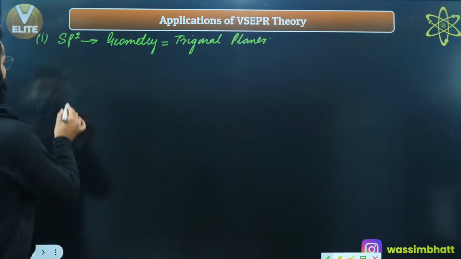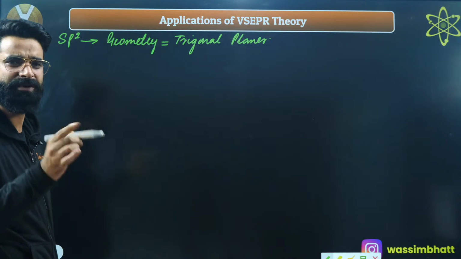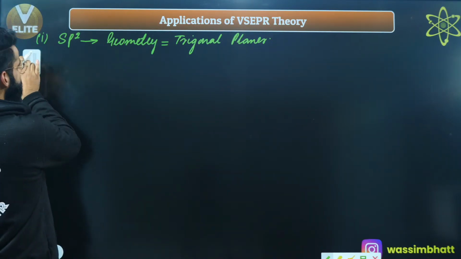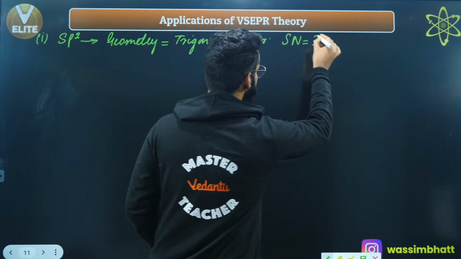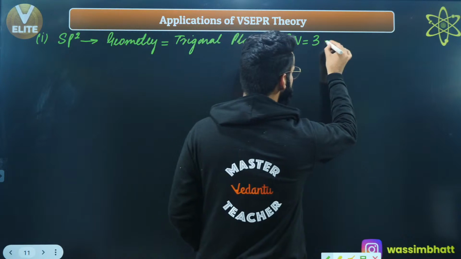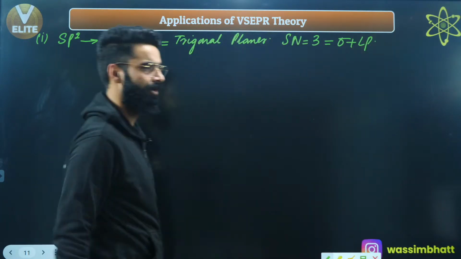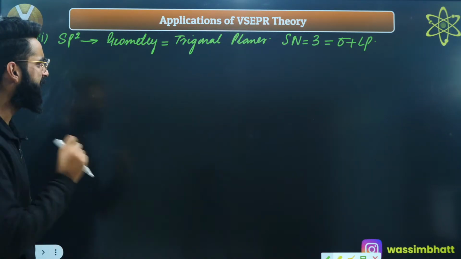See guys, first of all, when can the hybridization be sp2? Hybridization can be sp2 if steric number is going to be 3, right? Now what is steric number all about? Steric number is nothing but sigma bonds plus lone pairs. Okay? So first of all, let me talk about